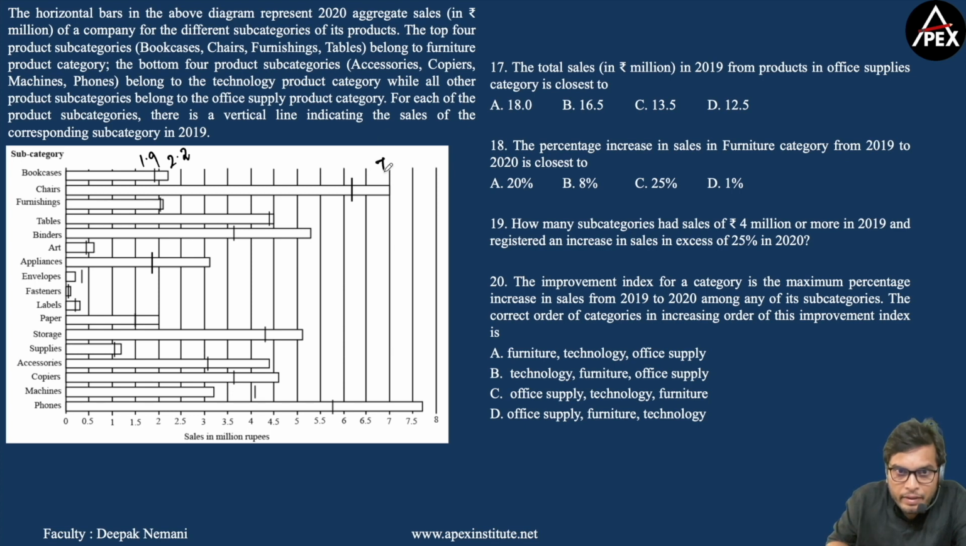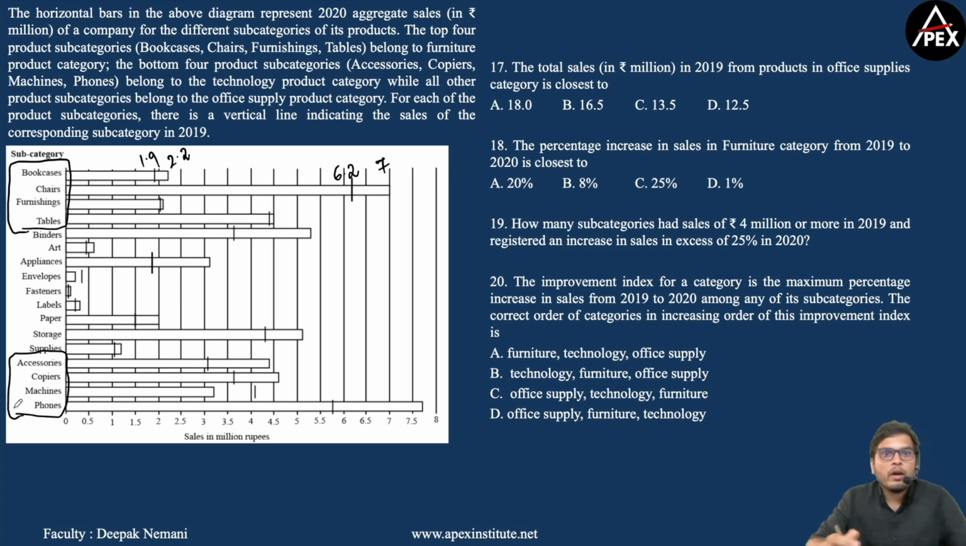In 2020 it is exactly 7 million rupees. Now in 2019 this is close to 6 and greater than 6, right? So I can consider this to be 6.2 million rupees. And similarly you can find the sales of the remaining products in 2020 as well as 2019. And it is also mentioned that the top 4 subcategory products come under the furniture category, and the bottom 4 subcategories come under the technology product category, whereas the remaining subcategories belong to the office supply product category.